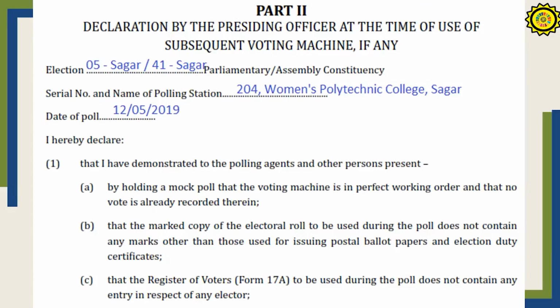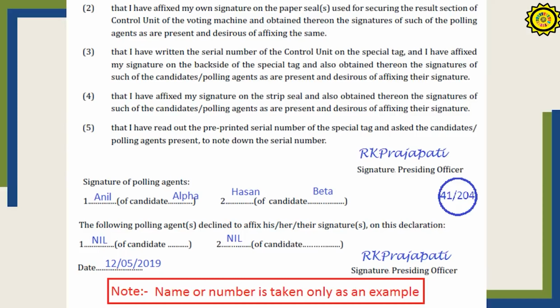This is the form to be filled by the presiding officer if during the poll day another voting machine is taken. There again they have to fill the basic data, that is the parliamentary constituency's name, the polling station's number and name, and the date of the poll. In this certificate, it is mentioned that the mock poll is also held. The presiding officer must sign at two places, and the signatures of all the candidates' agents who are willing to sign must also be obtained there. And those who are not willing, their names should also be written.